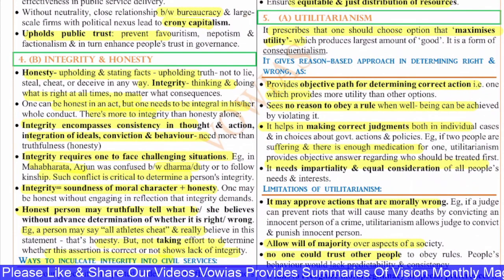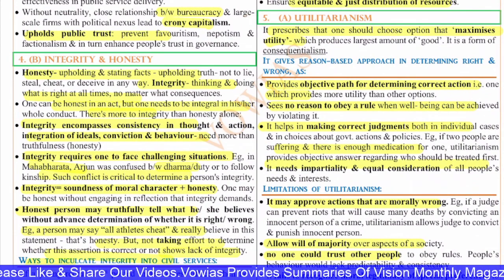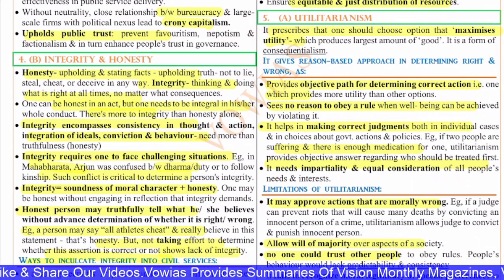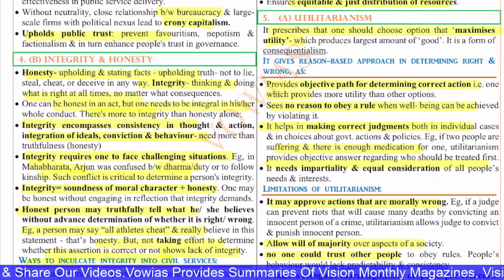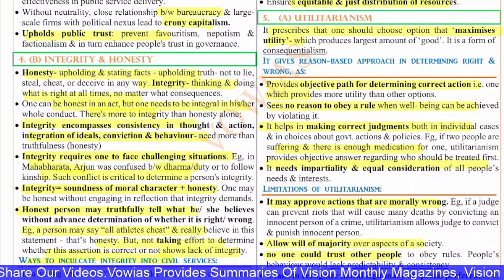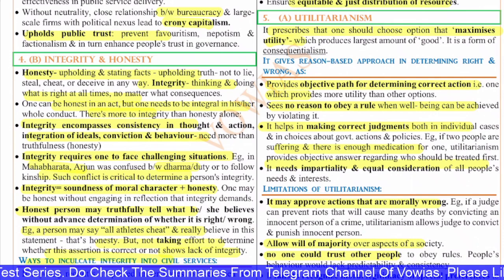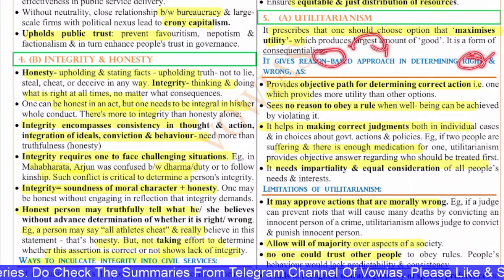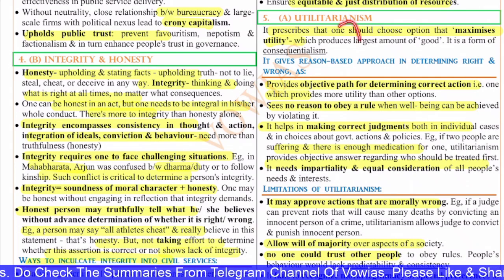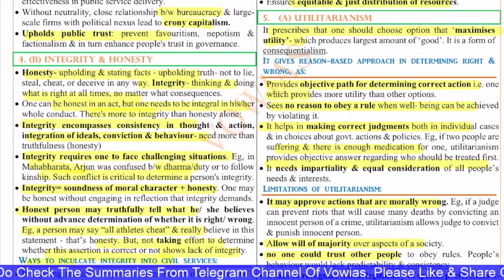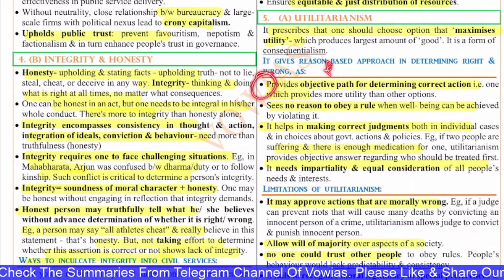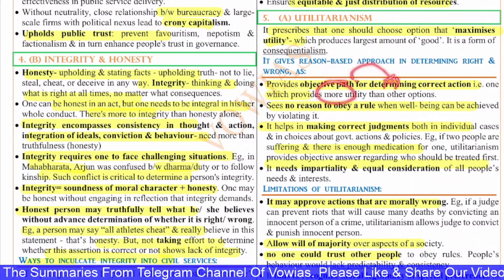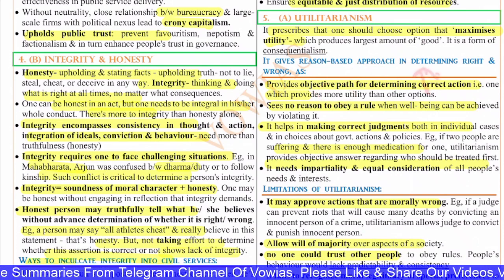So the definition, if you see, it prescribes that everyone should choose the option that maximizes the utility to the maximum and which produces the largest amount of good. It is a form of consequentialism. And utilitarianism gives a reason-based approach in determining right and wrong. So that means positive utilitarianism, because it provides an objective path for determining the correct action, one which provides more utility than other options. So it makes it easy to choose the options.